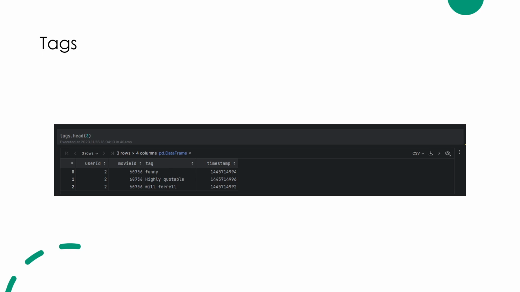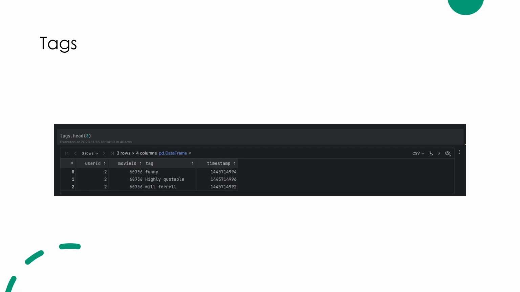We also have data that's known as tags. The tag data has information about which user has given what tag to which movie ID.